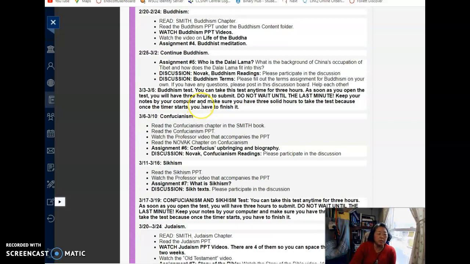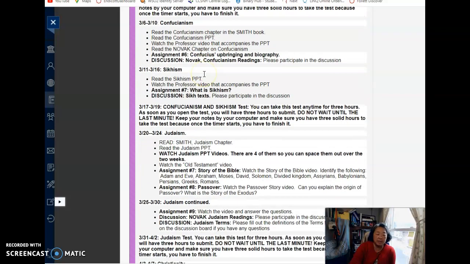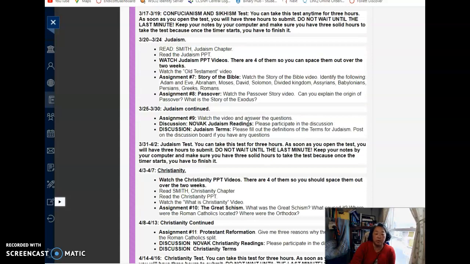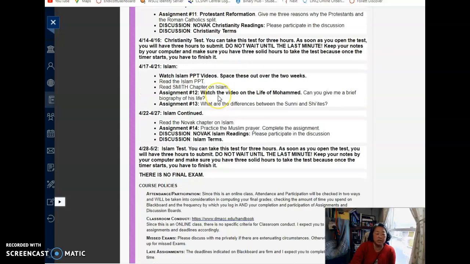Then you'll have about a week and a half of Buddhism, same thing. Confucianism, you'll have about a week. You'll have about a week of Sikhism. Then you'll have a test on both of those. Two weeks on Judaism, two weeks on Christianity, and two weeks on Islam. And then the last test is not a cumulative final, but just the test on Islam.